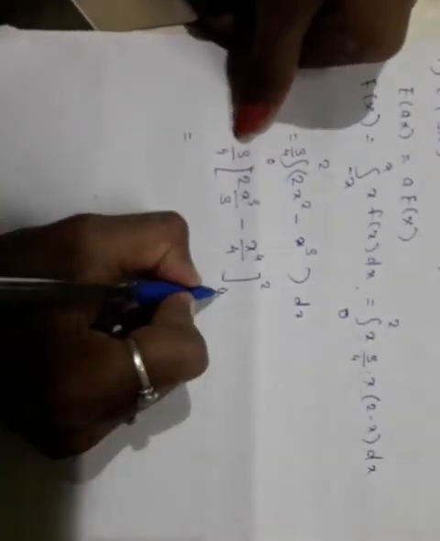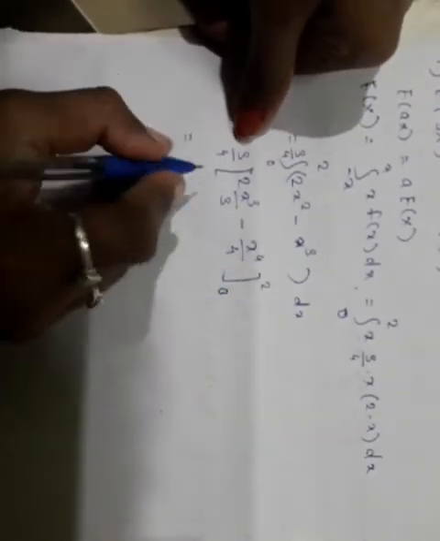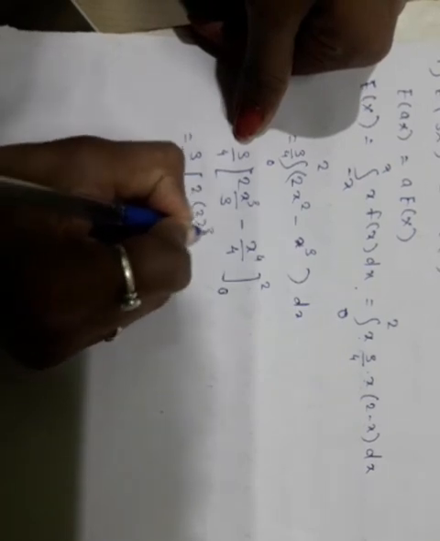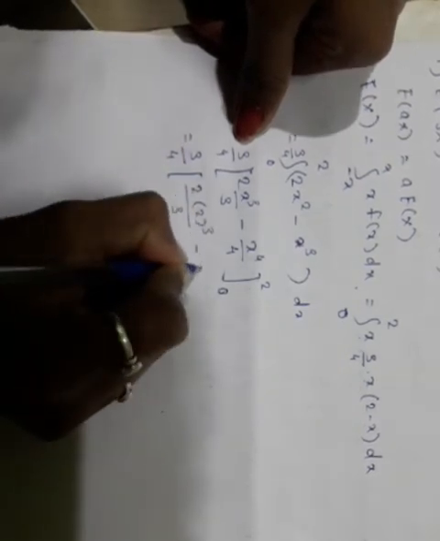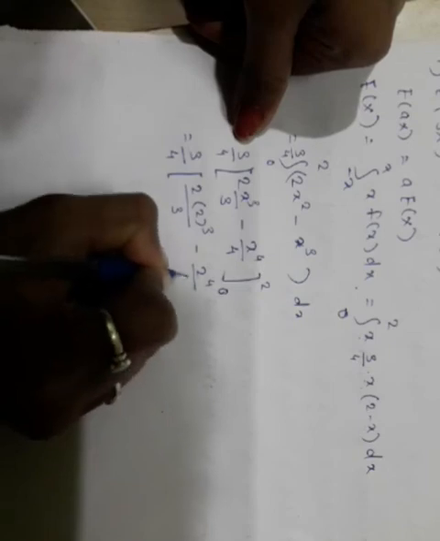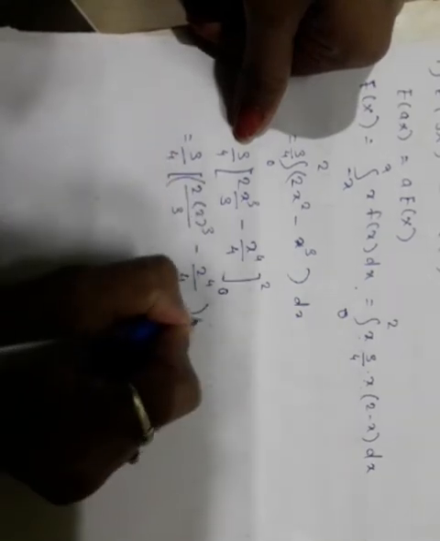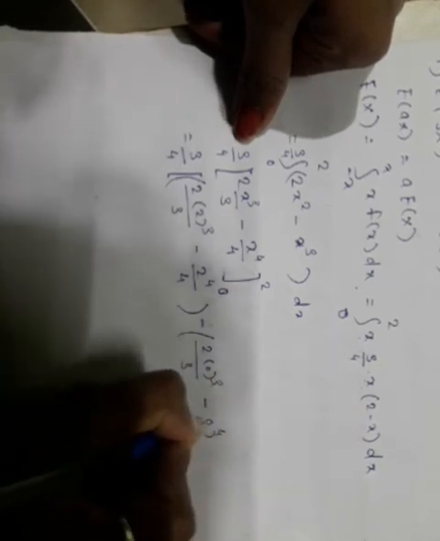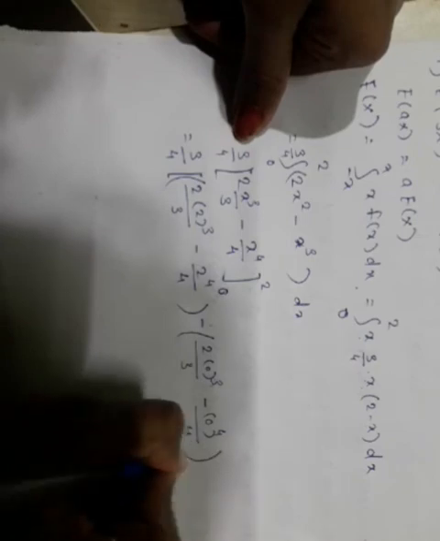Limit from 0 to 2, put upper limit minus lower limit. 3 by 4 [2 into 2 cube upon 3 minus 2 raised to 4 upon 4] minus [2 into 0 cube upon 3 minus 0 raised to 4 upon 4].